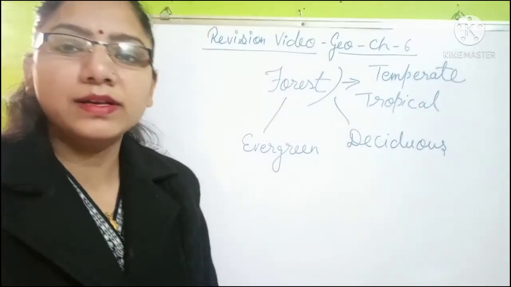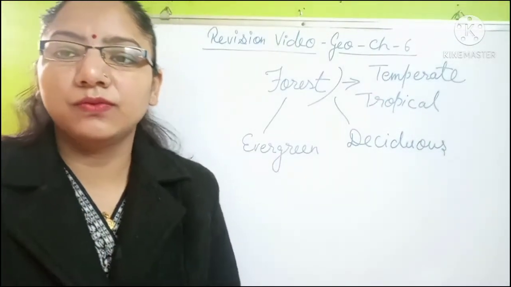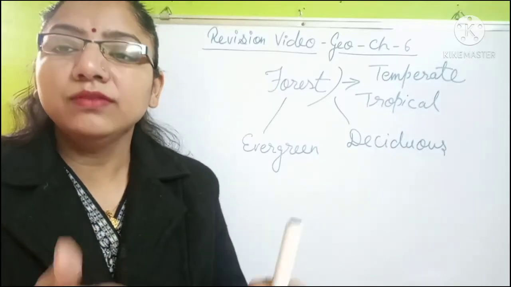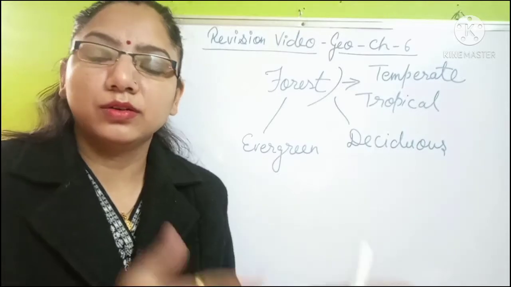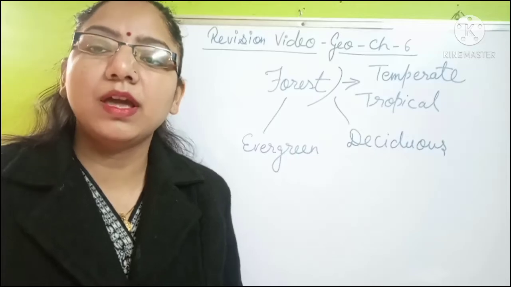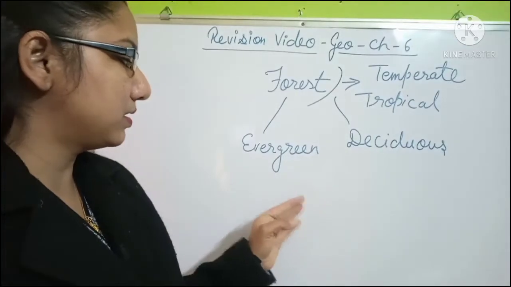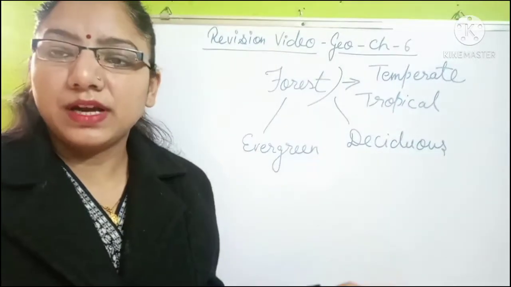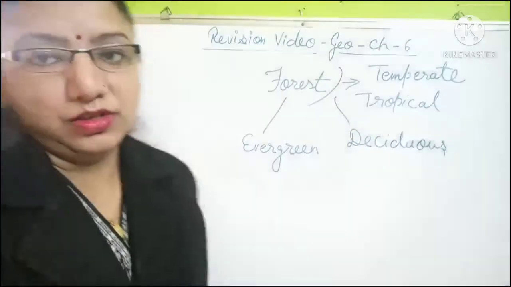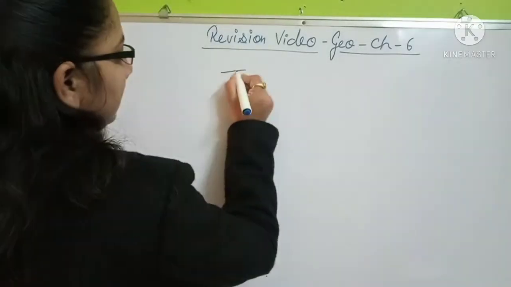Apart from these 4 parts, there are many types, such as the coniferous forest, which is the high altitude forest, and the 5th is the Mediterranean forest, which grows in the areas having a climate like the Mediterranean Sea. So now we will see what the tropical, temperate and deciduous forests are, and what the coniferous and Mediterranean forests and other vegetation are.